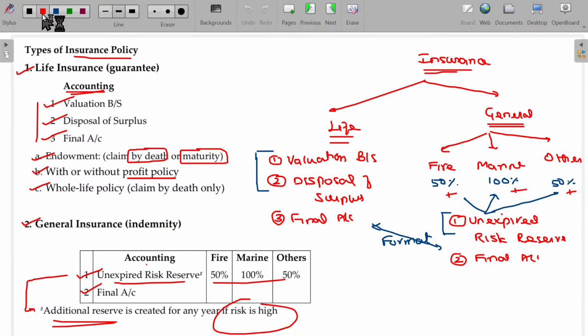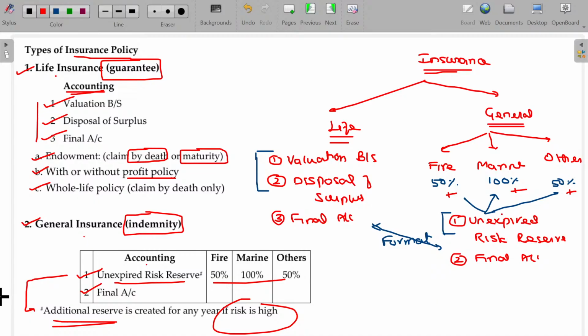Before I go further, life insurance is a guarantee. General insurance is indemnity. Indemnity is the compensation you claim or get only for the loss faced. Guarantee is not so. You will get the money even if there is a loss or no loss.